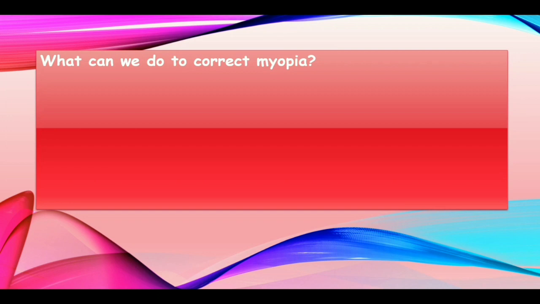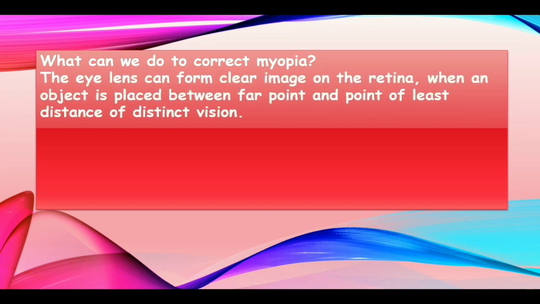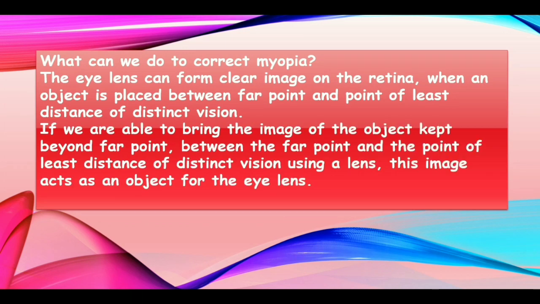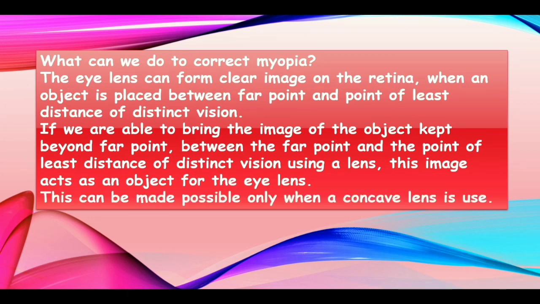So what can we do to correct myopia? The eye lens can form a clear image on the retina when an object is placed between M and L, that is, the far point and the point of least distance of distinct vision. If we are able to bring the image of an object kept beyond the far point between the far point and the point of least distance of distinct vision using a lens, this image acts as an object for the eye. This can be made possible only when a concave lens is used.